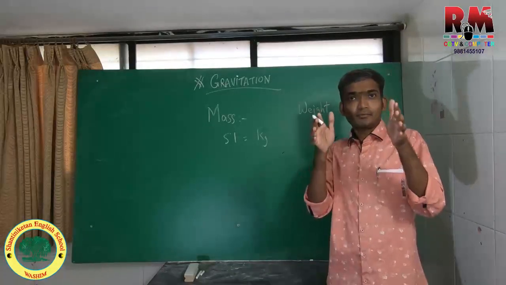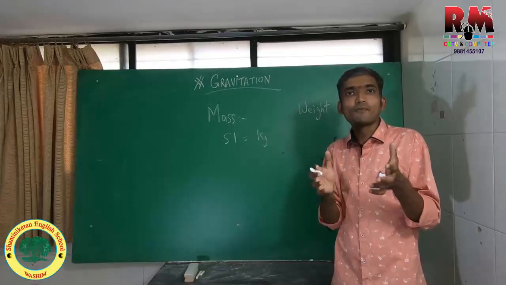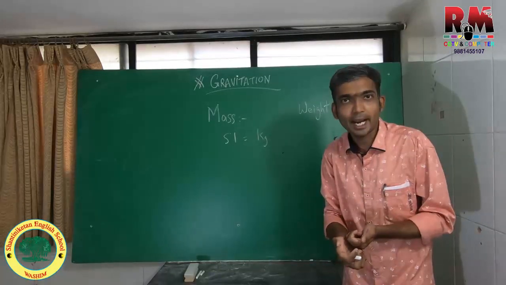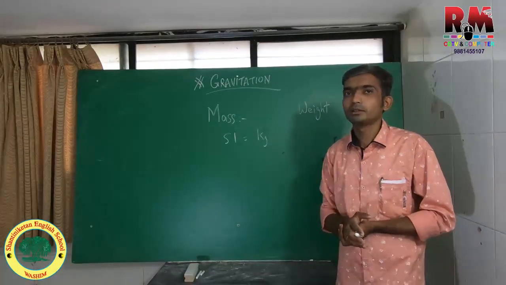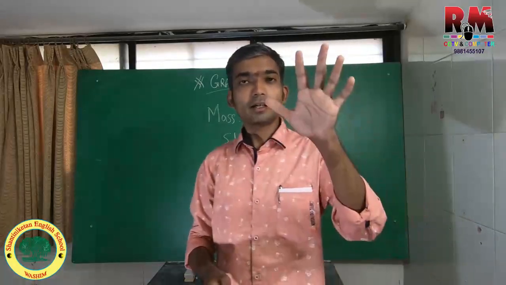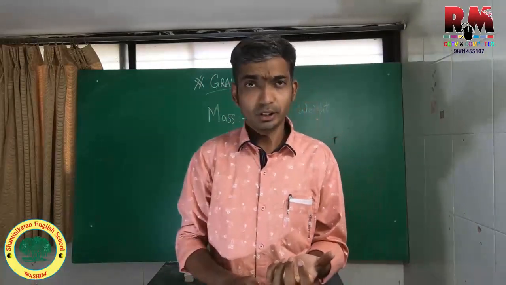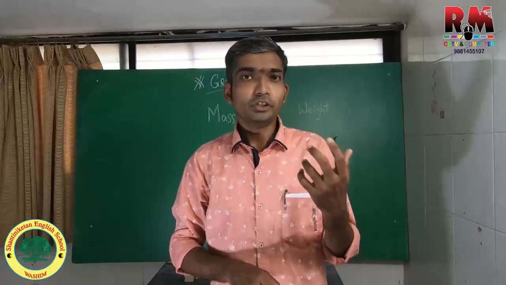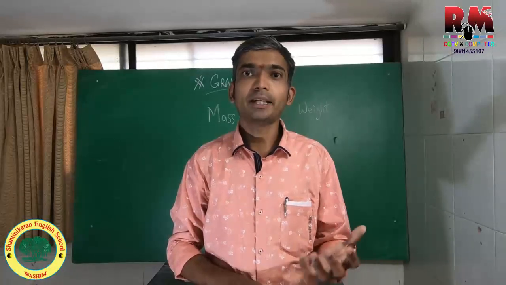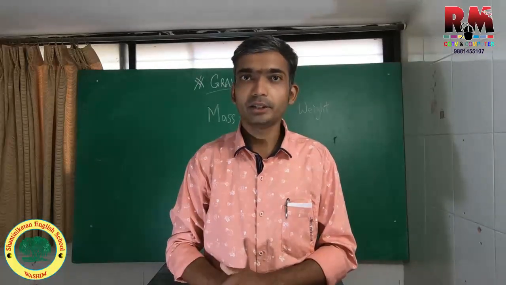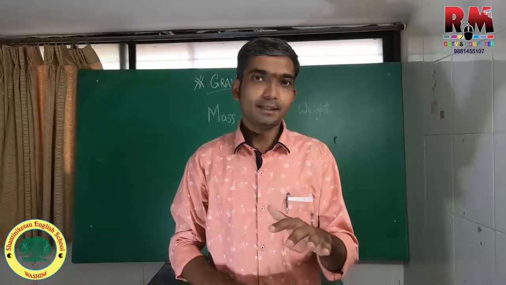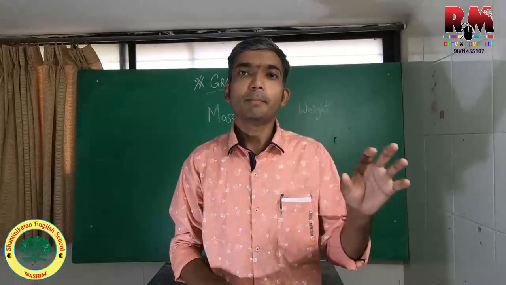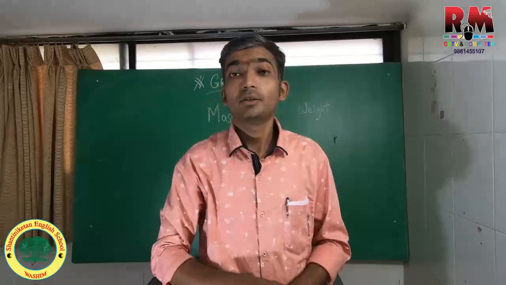Weight is the force of gravitational pull acting on the object. Very simply, the gravitational force exerted by the earth, that is g, small g, the acceleration due to gravity acting on each and every object equally, uniformly on the surface, and the product of its mass, is known as weight.